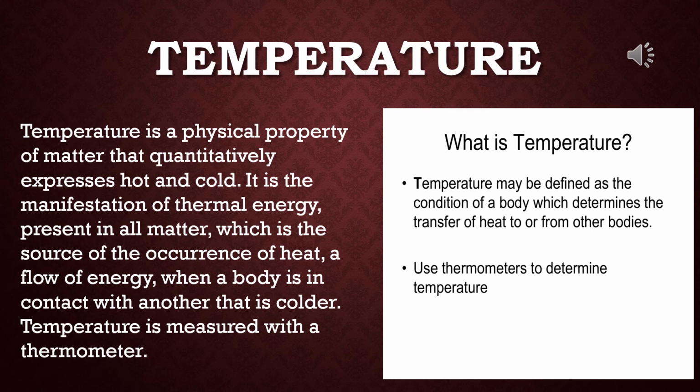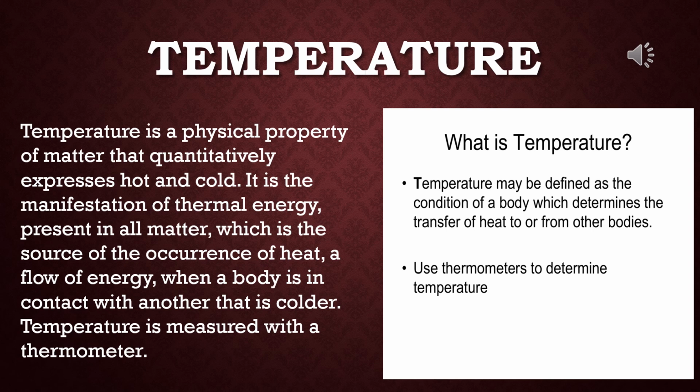Temperature is usually expressed in Celsius, Fahrenheit or Kelvin degrees. Please remember the Fahrenheit spelling properly. Temperature is a physical property of matter that quantitatively expresses hot and cold. It is the manifestation of thermal energy present in all matter, which is the source of the occurrence of heat, a flow of energy when a body is in contact with another that is colder.